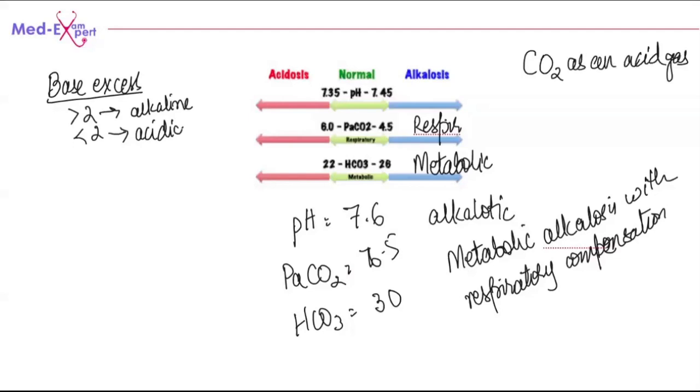And for the metabolic part, we look into the bicarb because it is alkalotic. This base excess also represents bicarb. You could have a bicarbonate value or you could have base excess. Base excess more than 2 is alkaline and base excess less than 2 is acidic.